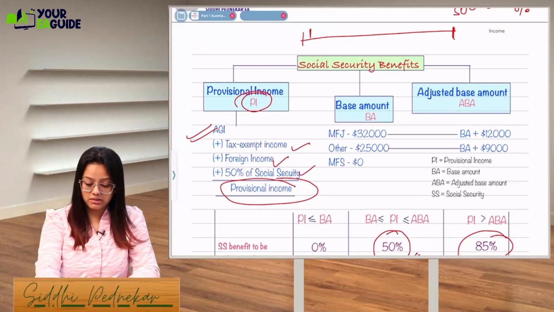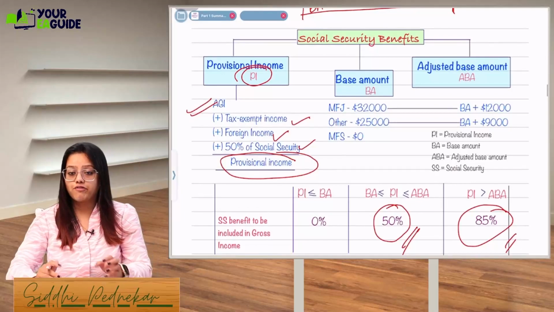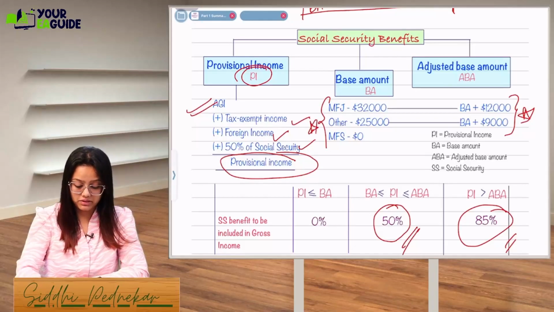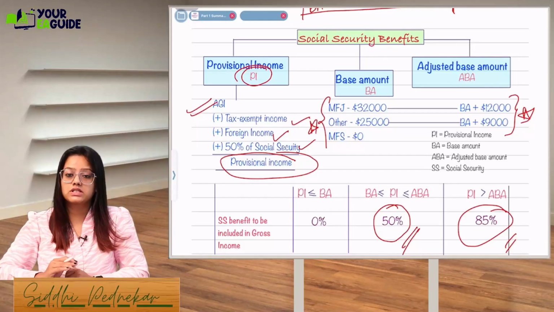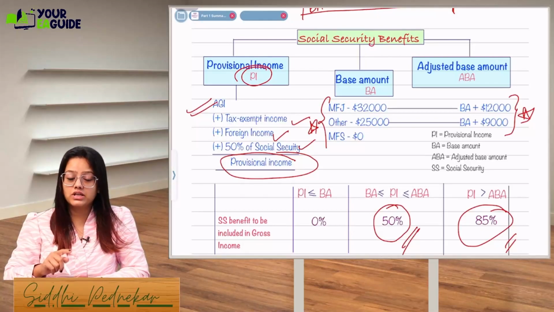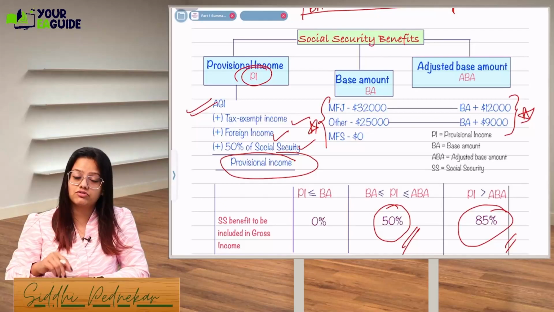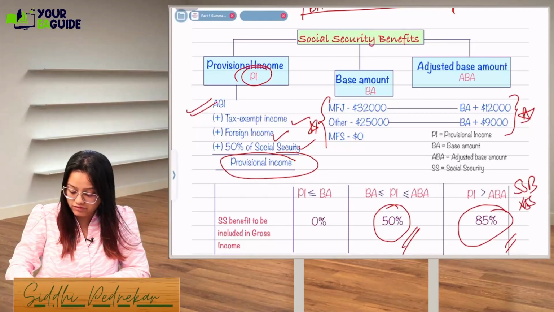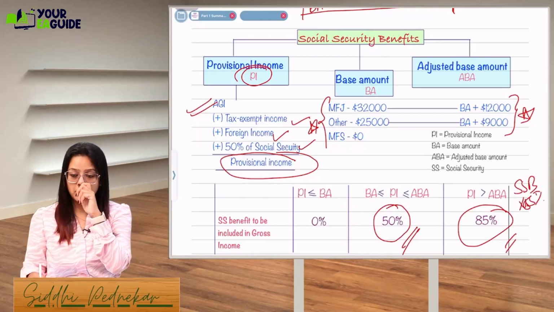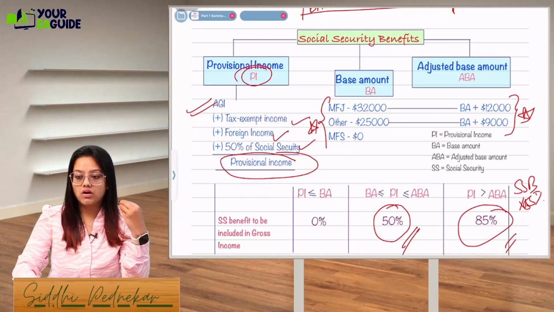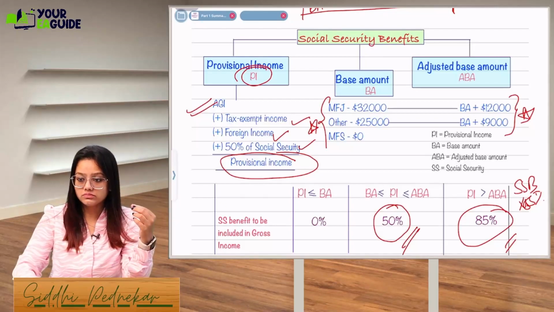First thing you have to take is the base amount. What is the base amount? If you are an MFJ filer, you have to remember this limit also. Make sure you remember this limit. If you are an MFJ filer, the base amount is 32,000. If you are any other filer, it will be 25,000. For MFS, 0 is the base amount, meaning whatever Social Security benefit you receive, being an MFS filer, you will have to take 85% of the whole benefit. Maximum taxability is 85%, guys. So take the whole 85% and make it taxable on your tax return. Got it, guys?